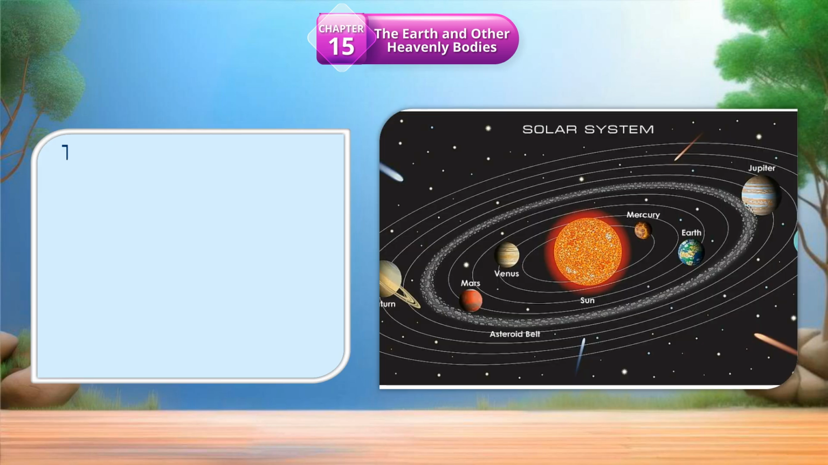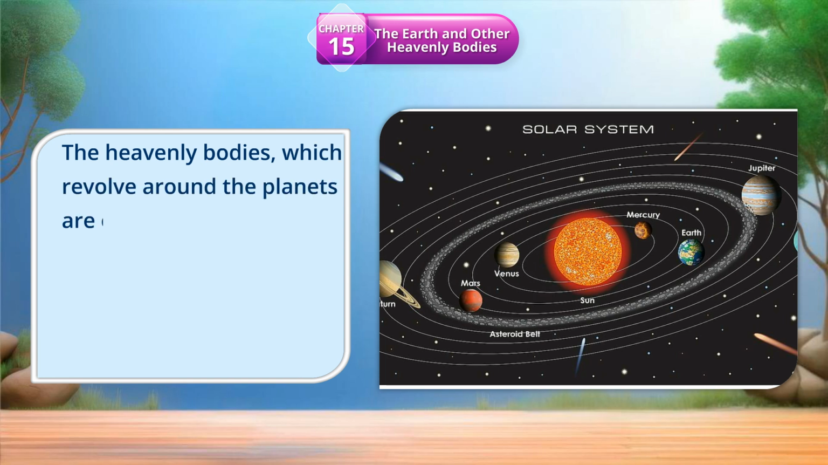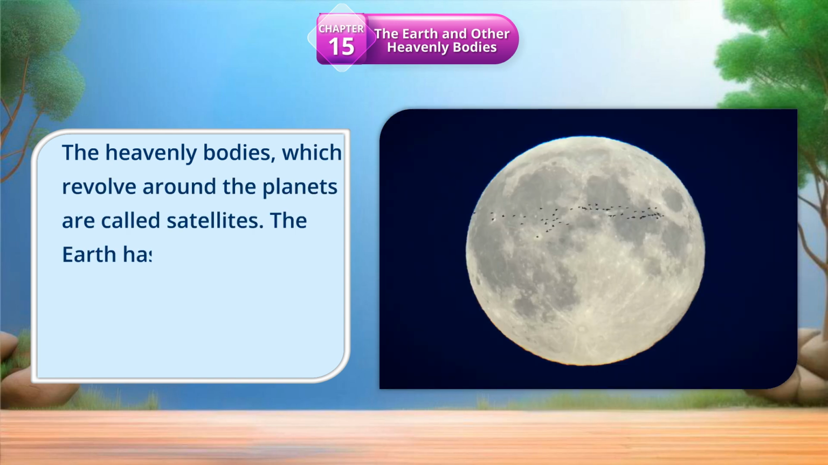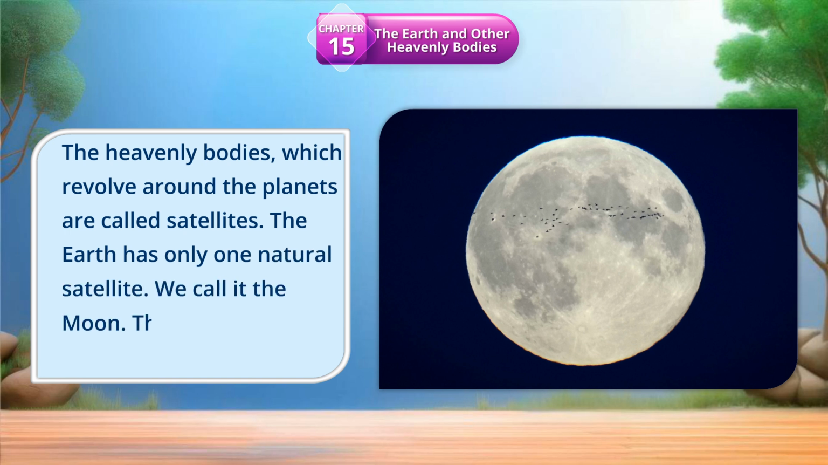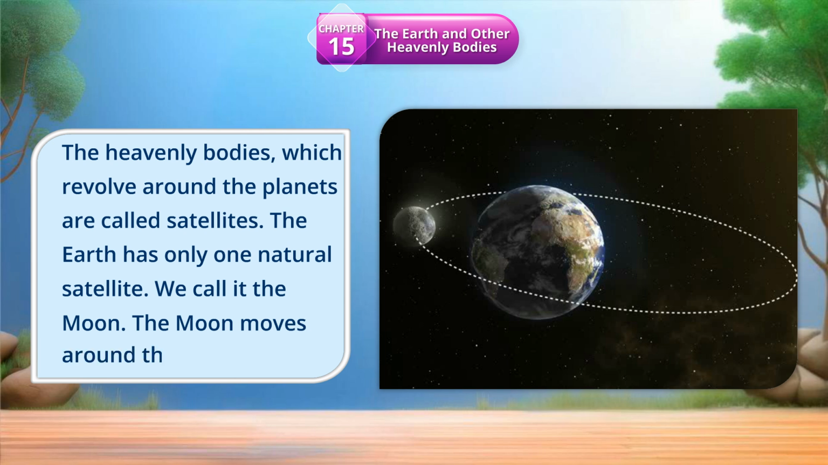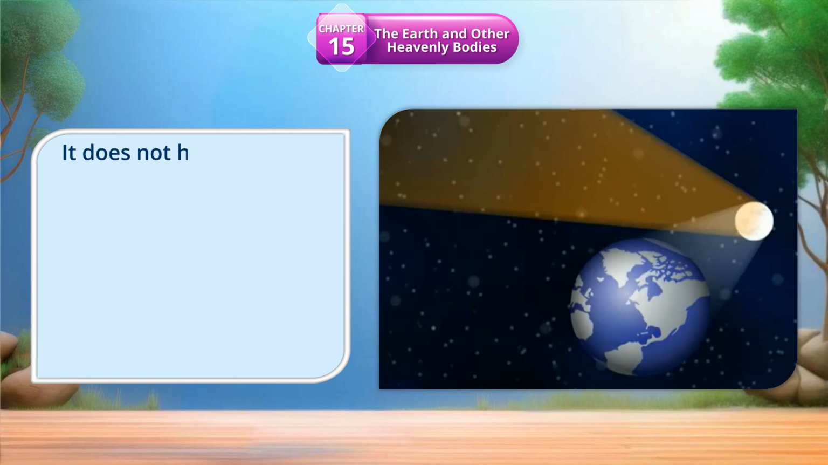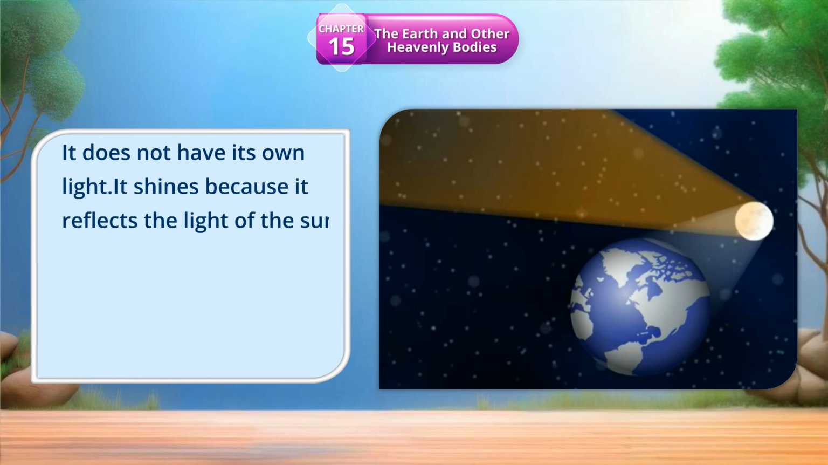The moon. The heavenly bodies which revolve around the planets are called satellites. The Earth has only one natural satellite. We call it the moon. The moon moves around the Earth. It does not have its own light. It shines because it reflects the light of the sun falling on it.